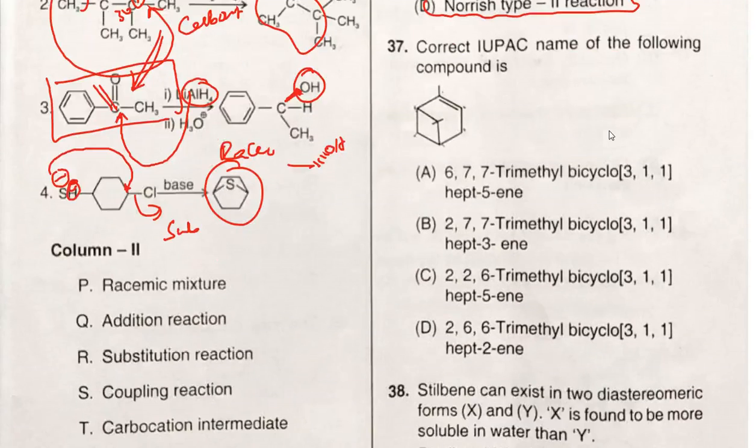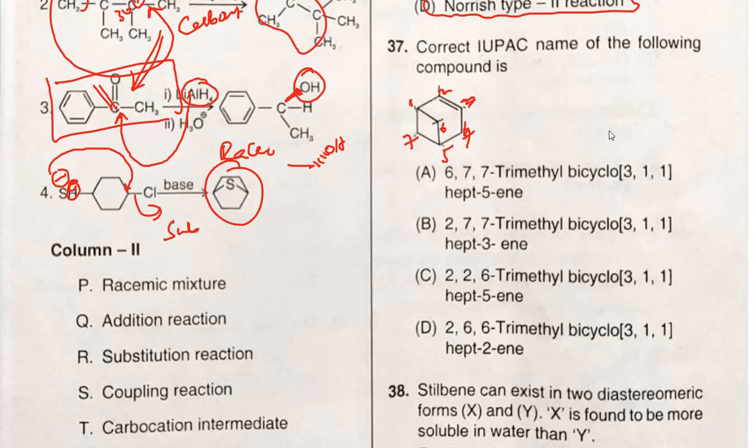Correct IUPAC name of the following compound. So here we need to look at the bridged compounds, that is IUPAC naming of bridged compounds. So here we can start from the bridgehead carbon and go through the large or big sized ring. So 1, 2, 3, 4, so sorry 2, 3, 4, 5, and through the bridged carbon 6 and 7.